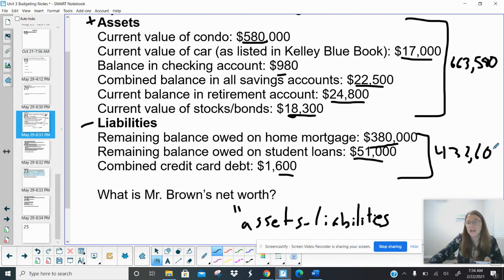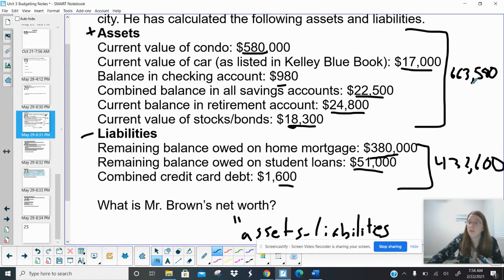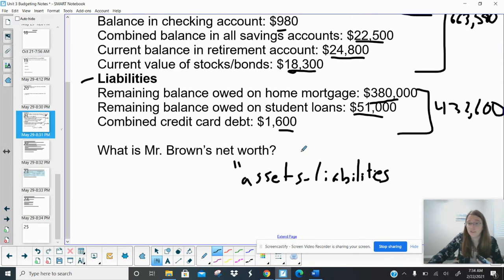So again, it's super easy, guys, to make a mistake, but this question is also very easy anyway. So be very careful. If you add wrong, you're going to get it wrong. So be careful. So these are all the positives, minus all the negatives. That's all we got to do, subtract, right? 6, 6, 3, 580, minus 4, 3, 2, 600.